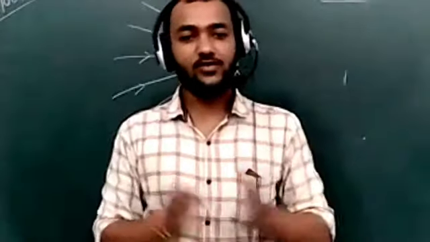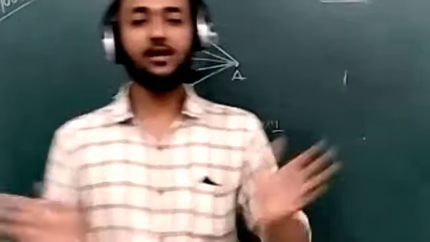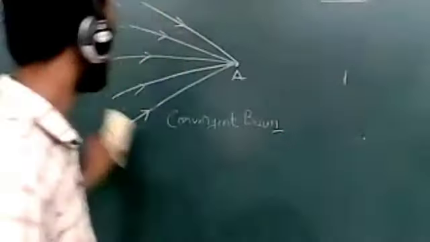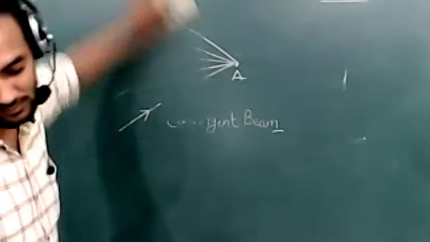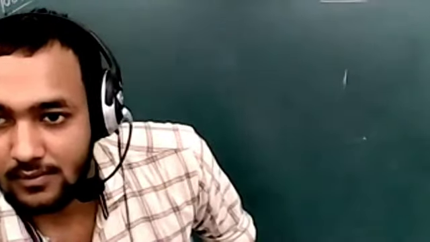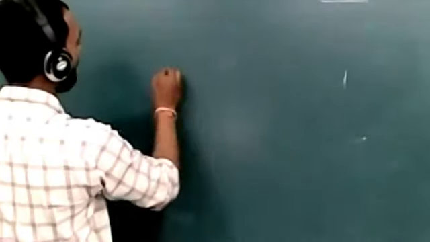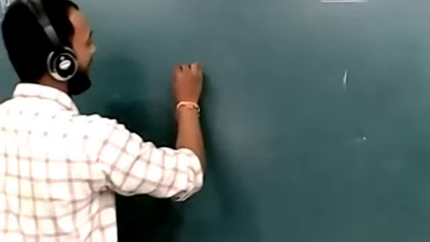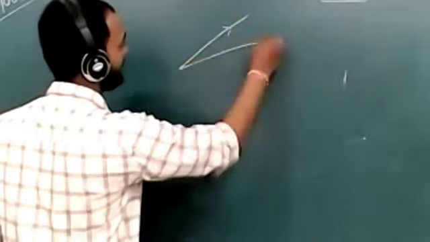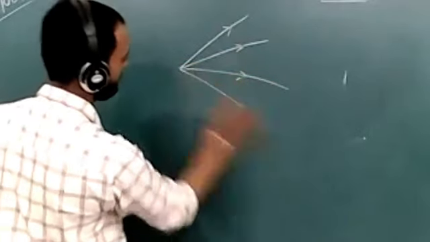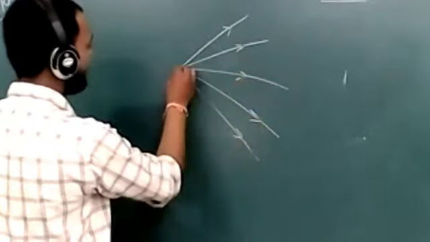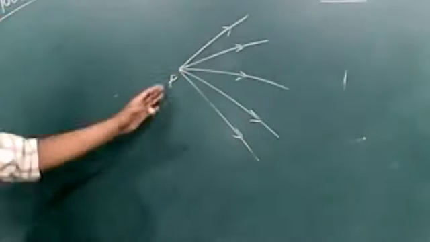The light rays start from a single point and go in different directions. Suppose this is a point P from where light rays start and travel in various directions.